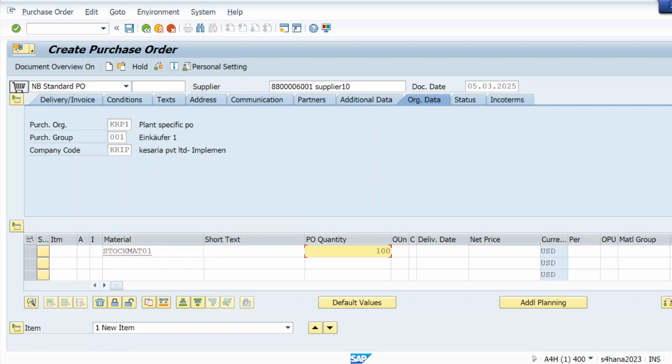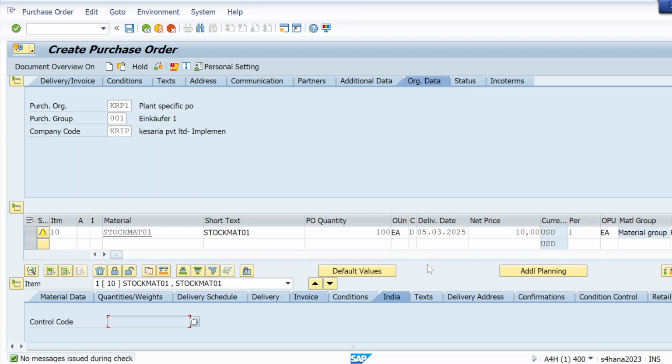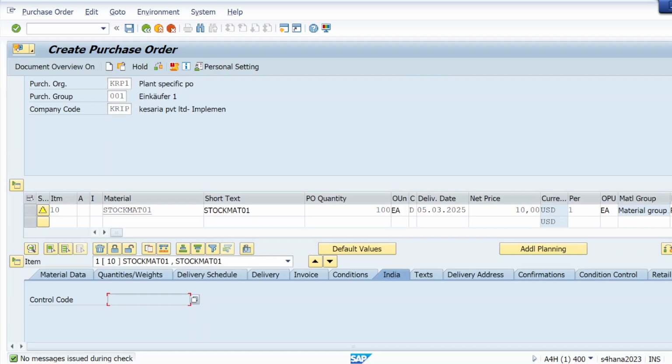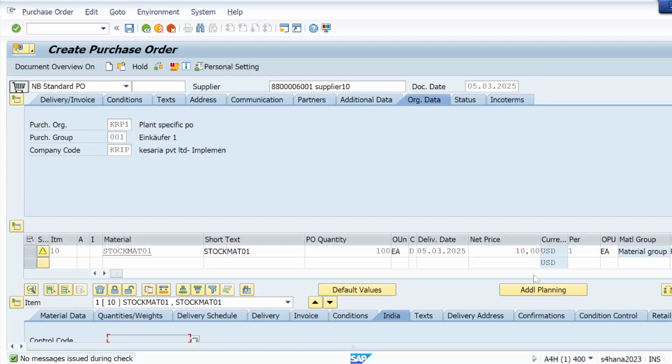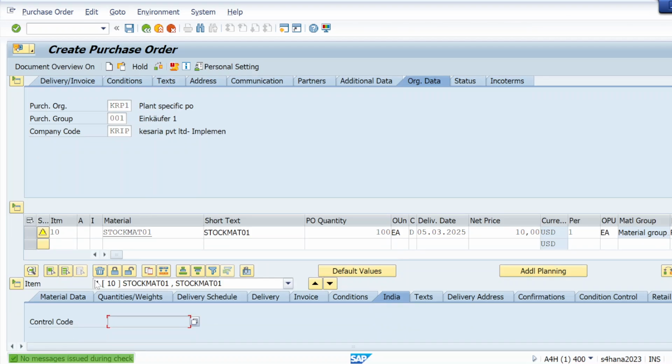Let me order 100 quantity, price 10, plant KL01. Check. Let me save it.